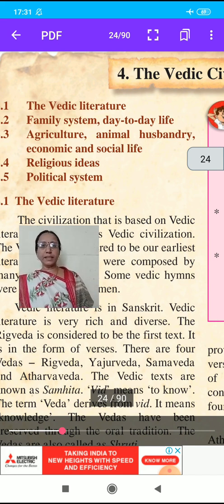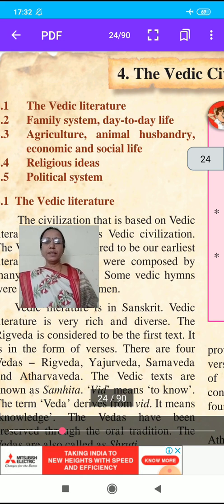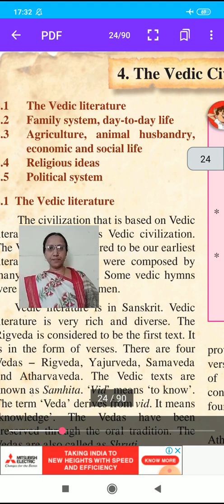The first point is the Vedic literature. The second point is family system and day-to-day life. The third point is agriculture, animal husbandry, economic and social life. The fourth point is religious ideas and the fifth point is political system. Now let us start our first point, the Vedic literature.